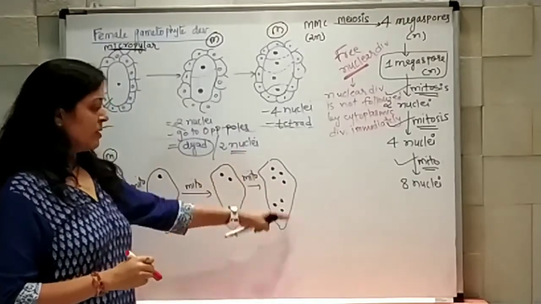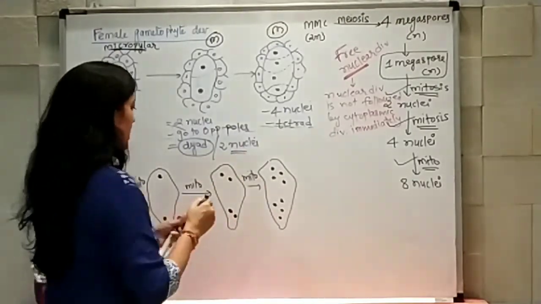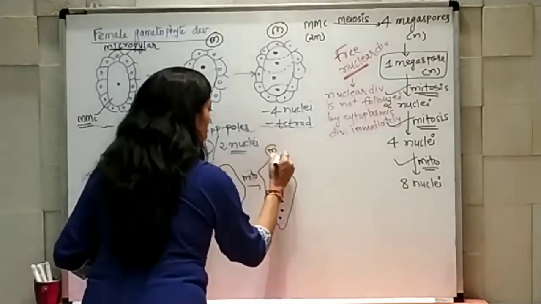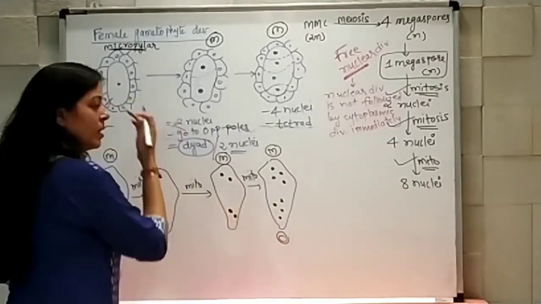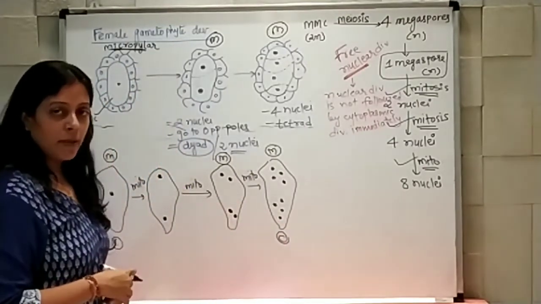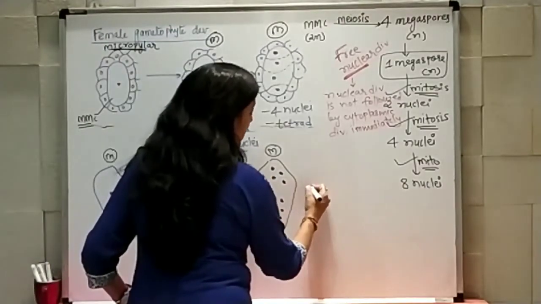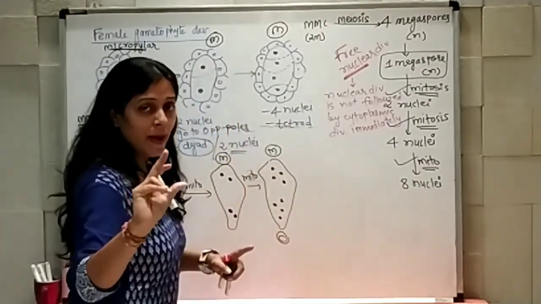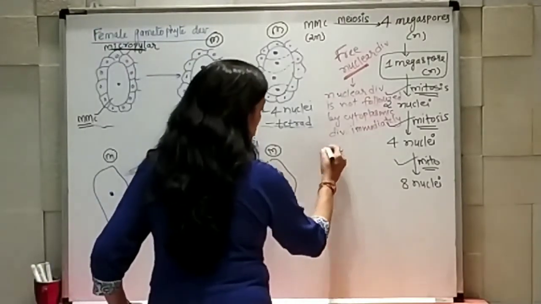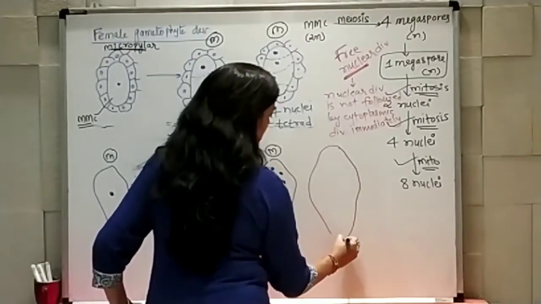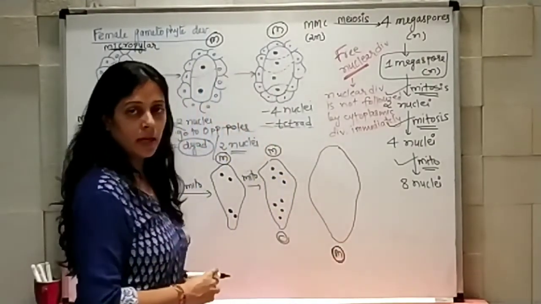Right? Now these 8 nuclei get arranged. This area again I am saying is the micropylar area, and this is the calyzal end. So they get arranged, and now in your book the diagram has been shown in a different way. How? They have shown it like this. This is shown as micropylar, keep this in mind, don't make a mistake.